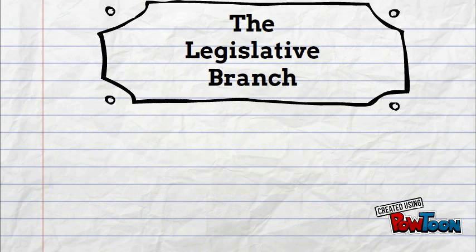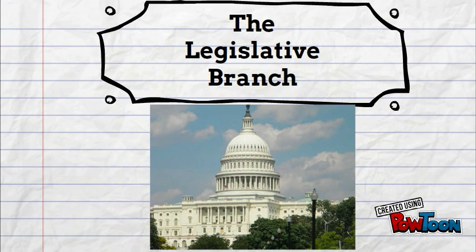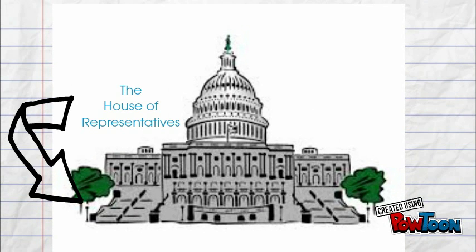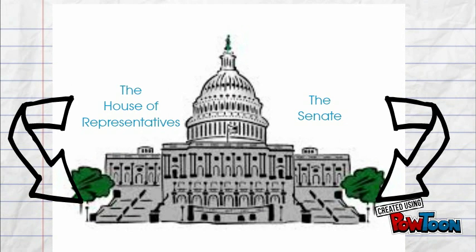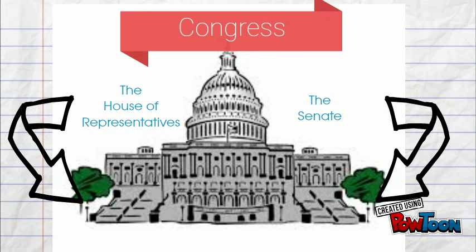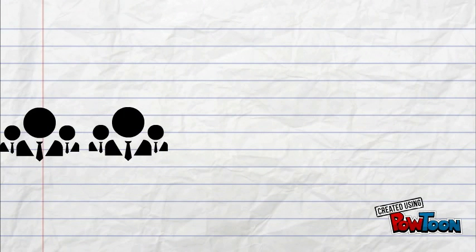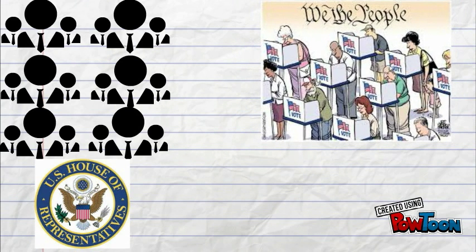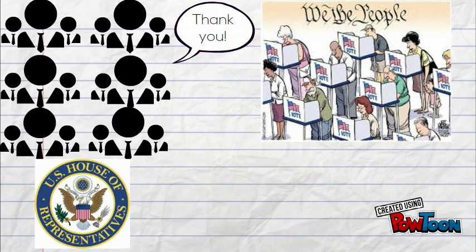The next branch of government that we will be looking at is the legislative branch and its role in our government. This branch is made up of the House of Representatives and the Senate, which together is often referred to as Congress. The 435 members of the House of Representatives are elected by the citizens from their state, and the number of representatives is based off of the state's population.